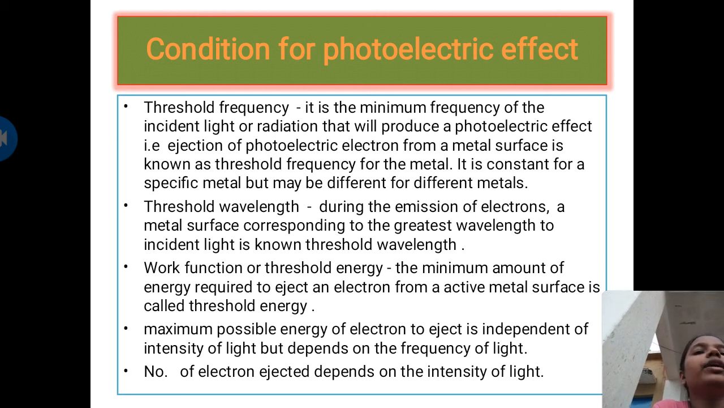Work function, or you can say threshold energy. The minimum amount of energy needed to eject an electron from an active metal surface is called the threshold energy. The maximum possible energy of an ejected electron is independent of the intensity of light but depends on the frequency of light. The number of electrons ejected depends on the intensity of light.